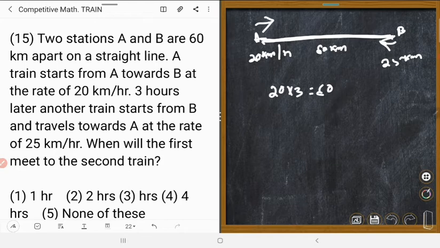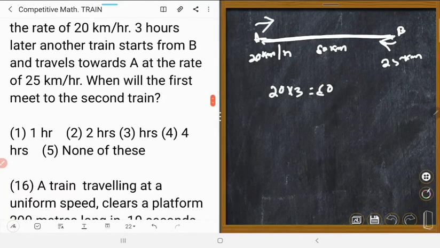In how many hours do they meet? In 3 hours, because A covers the distance in 3 hours by the time B begins its journey. So the meeting time is just 3 hours.